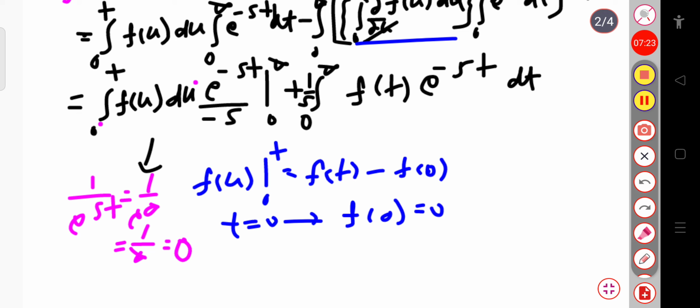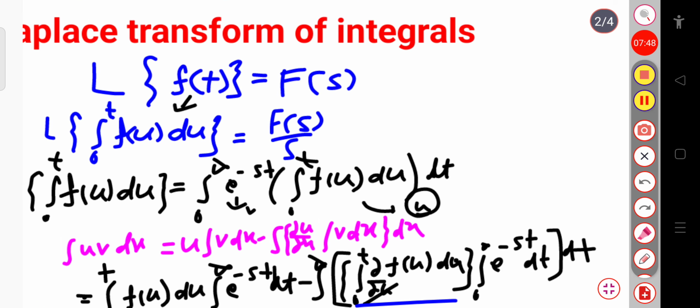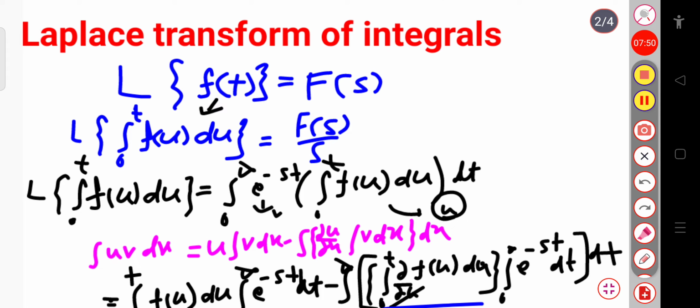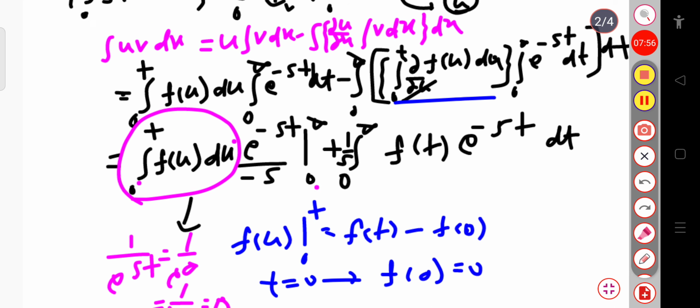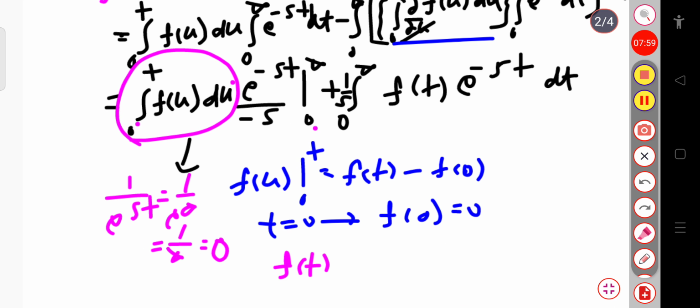Again, when I put the lower limit, that is t equal to 0, that is u equal to 0, in that case, after calculation, the integration of f of u du is nothing but f of t.